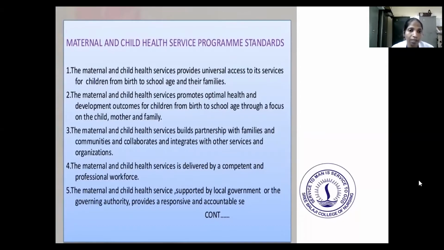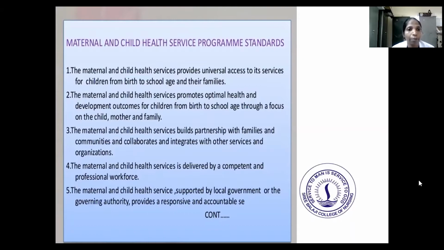The maternal and child health service builds partnerships with families and communities and collaborates and integrates with other services and organizations. Next, the service is delivered by a competent and professional workforce. The service is supported by the local government or governing authority, which provides it responsively and accountably. So the first standard is universal access to services for children from birth to school age and their families.